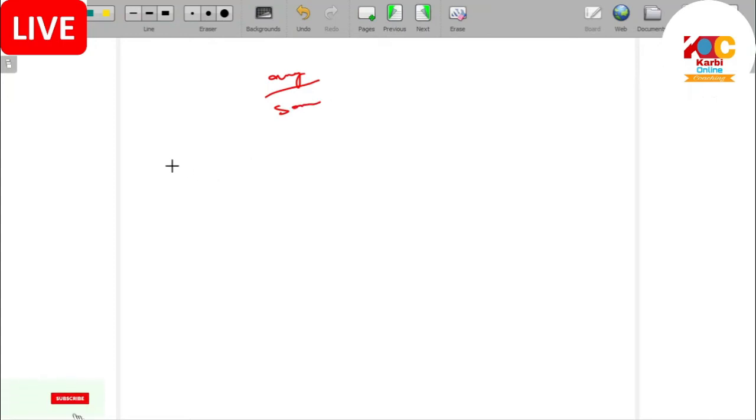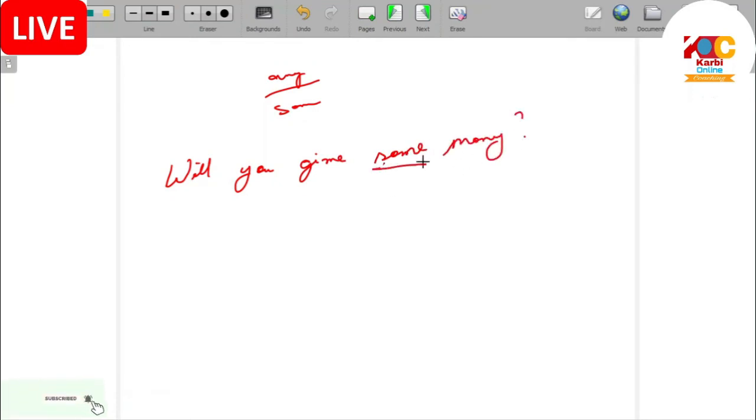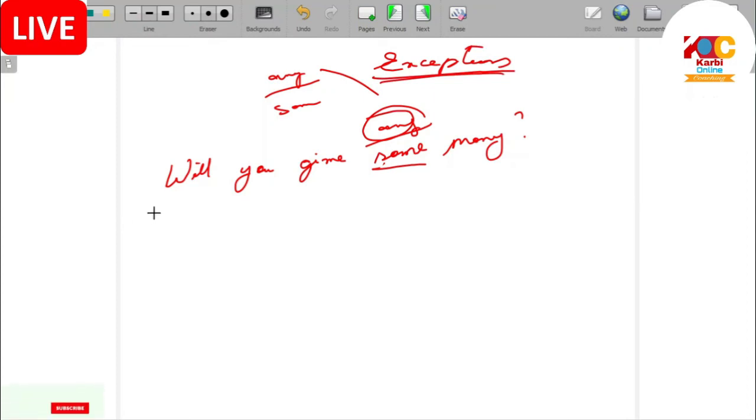For example, will you give me some tea or some money? Will you give me some money? Will you give me any money? We will not say that. Will you give me some money? We are asking, we need some money. Will you give me any money? We will not say. So this is an exception to this rule. This is known as exceptional case.